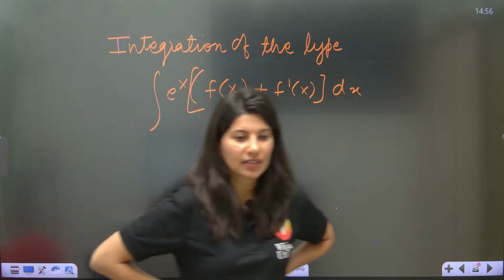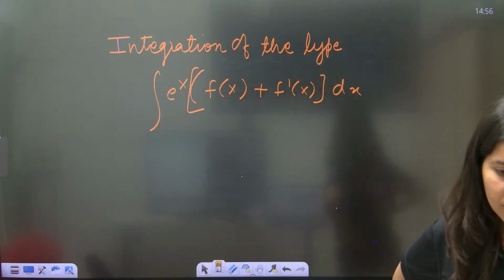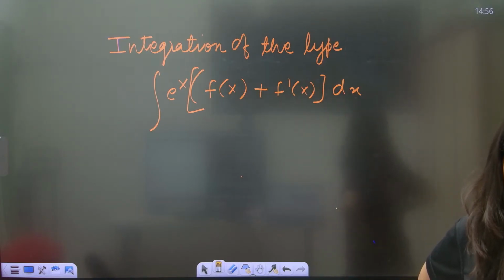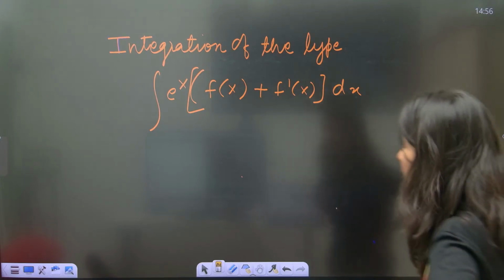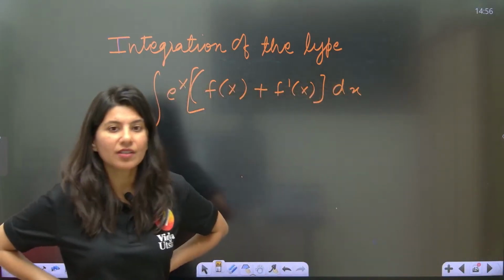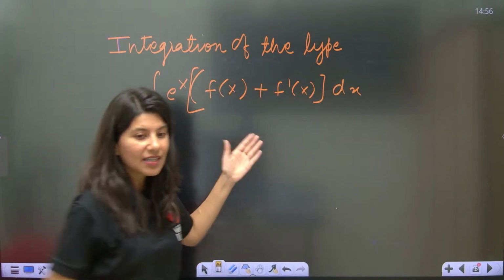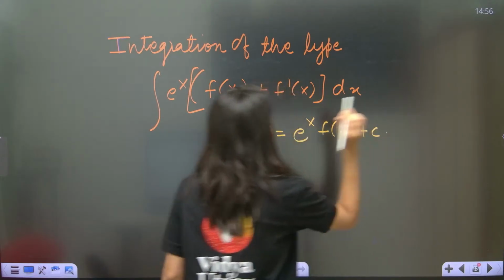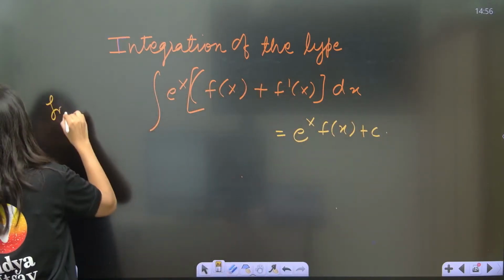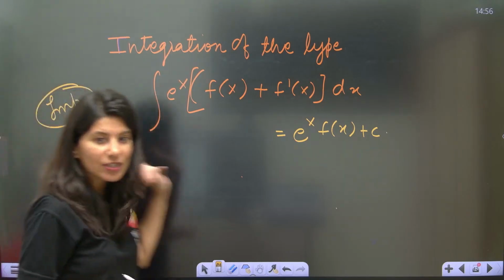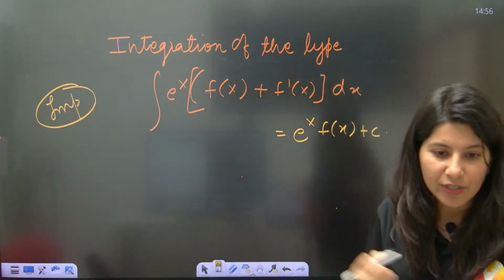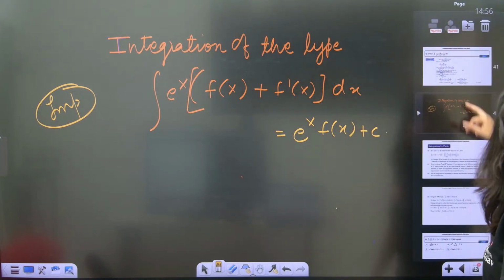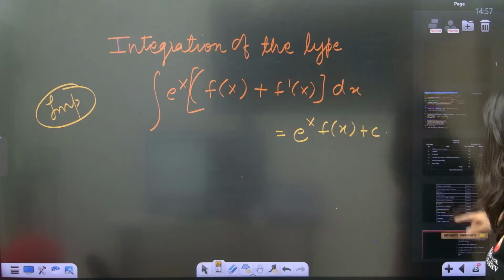Then ma'am, what? How to tackle such, if at all this part is given, then we are not understanding. What is the answer? The answer will be just e power x f of x plus c. Okay, very important type, and we are going to solve some basic questions on this to get the hang of it. Okay, do not worry. Okay, so chalo, let's start off this type.